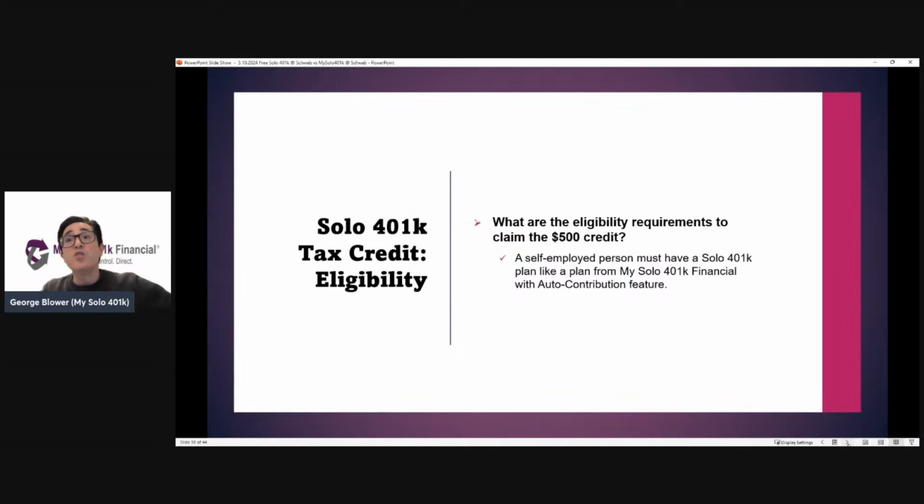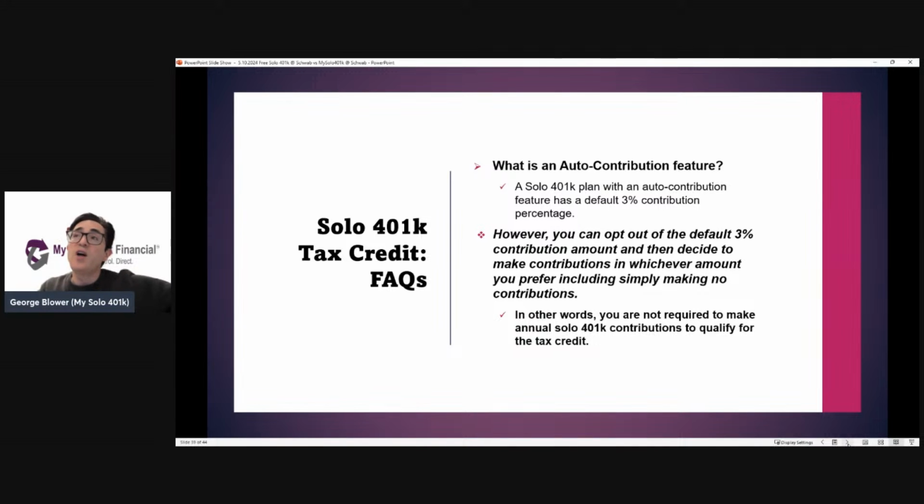In order to be eligible, you just have to be eligible to set up a plan, and then set up a plan like our plan that includes the automatic contribution feature. What is the automatic contribution feature? Well, it sets a default 3% contribution percentage, but the individual, meaning the solo 401k owner, you have to be given the option to opt out of that default amount.